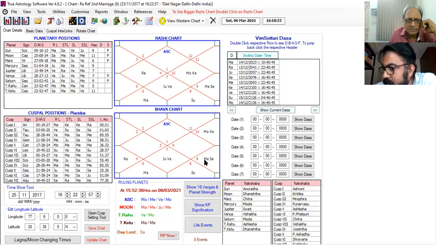What is the final confirmation planet? Final confirm Venus, sir. Okay, you check Venus in 5 or 9 or 11. Venus is not appearing in 5. Okay. And Venus is not appearing in 9. Okay. And Venus is not appearing in 11 also. Okay, no problem. See, all the 3 relevant houses have not appeared. But Venus is there in 7. So you can take 7 because it is a favorable house from the 5th and the 9th.